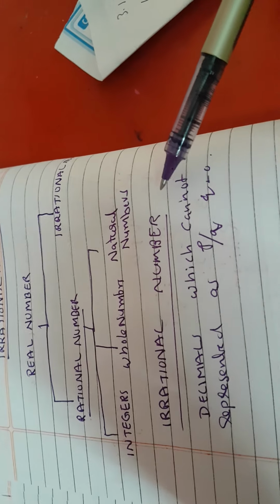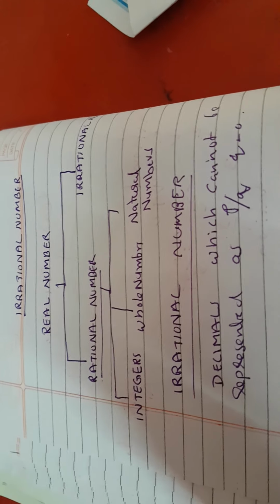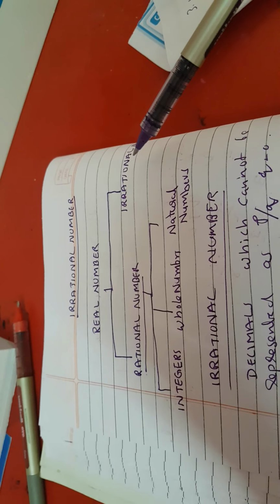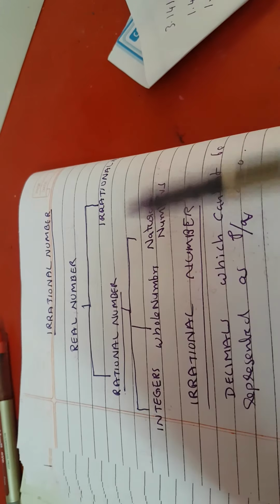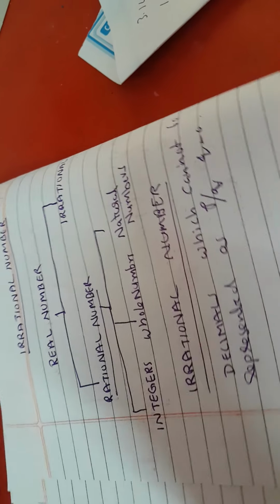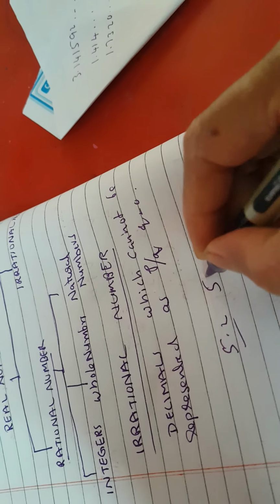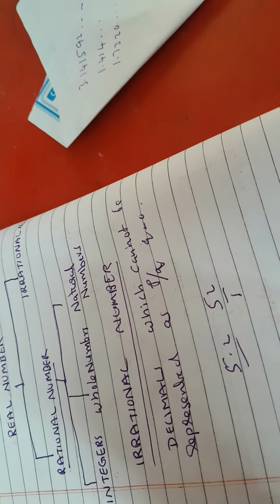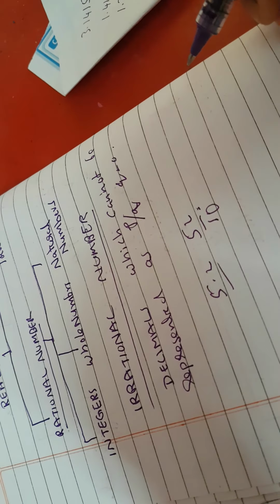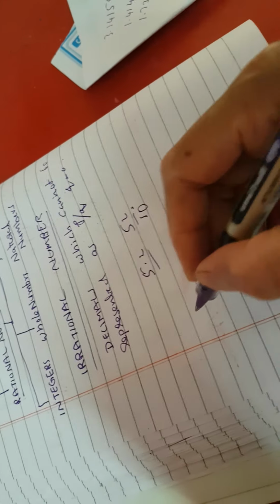Irrational numbers. What are irrational numbers? Irrational numbers are mainly decimals. So can we say all decimals are irrational? No, we cannot say all decimals are irrational. Decimals will come in rational numbers also, because 5.2 is a decimal number, but we can represent it as 52 by 10 in P by Q format. That means it is a rational number.